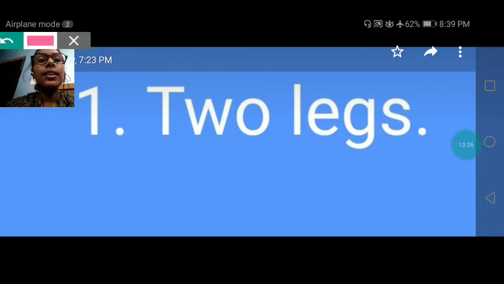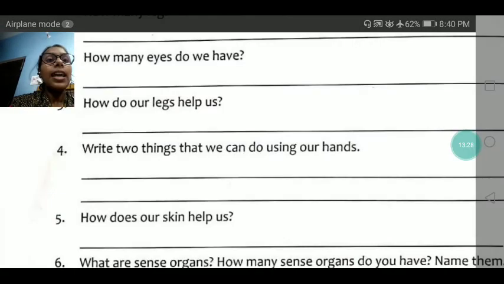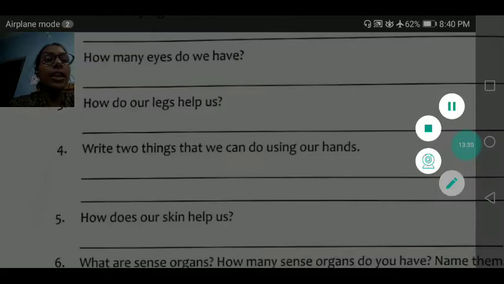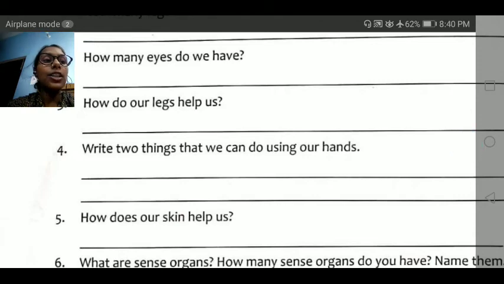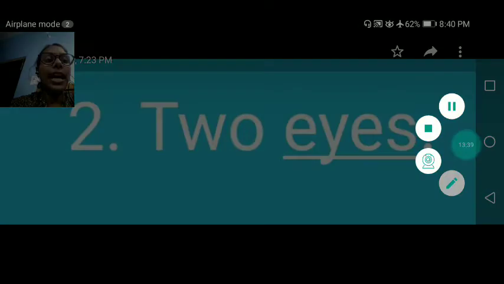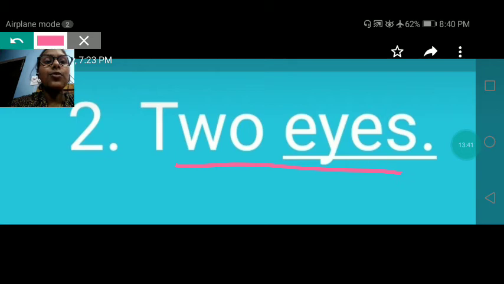Okay? Next question. How many eyes do we have? 2 eyes. We have 2 eyes. You only have to write in your book 2 eyes. Okay? Now next.